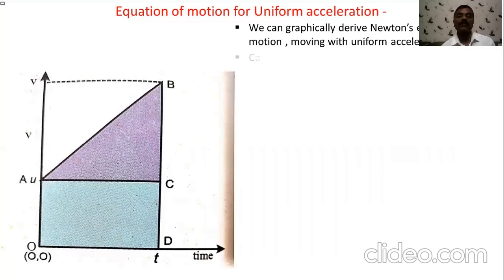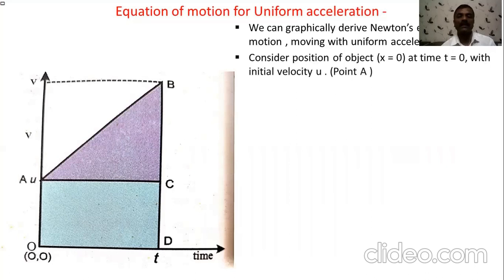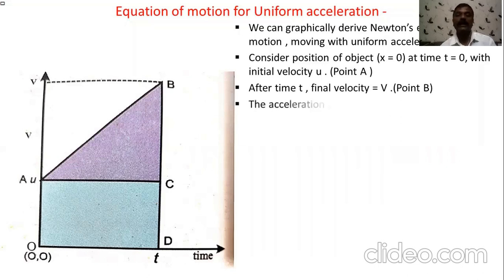What is the situation which is considered? The position of the object is taken as x equal to 0 when time t is equal to 0. The initial velocity at point A is taken as u. Now after time t, the object acquires the final velocity v, and it reaches point B.